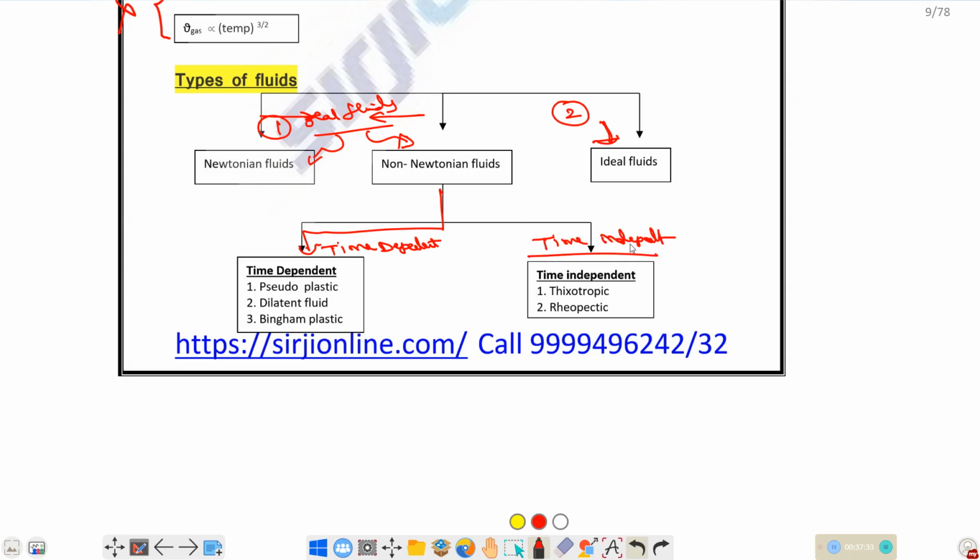Okay. So first of all, fluid is divided into two categories, real and ideal. In real fluids, we have Newtonian fluid and non-Newtonian fluid. In non-Newtonian fluid, we have subcategories like time dependent and time independent. For time dependent, that is pseudoplastic, dilatant, Bingham plastic. And time independent is thixotropic and rheopectic. We will discuss all these things in detail in later pages.